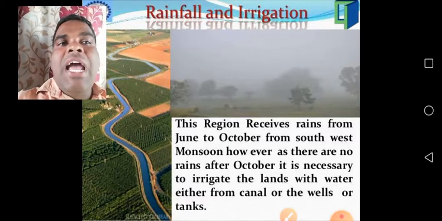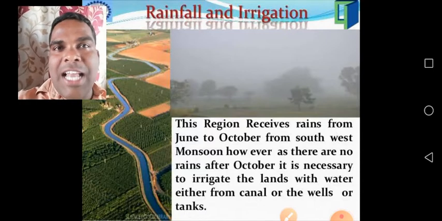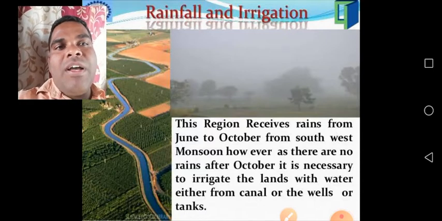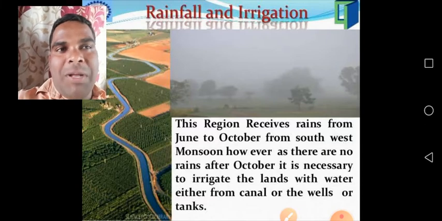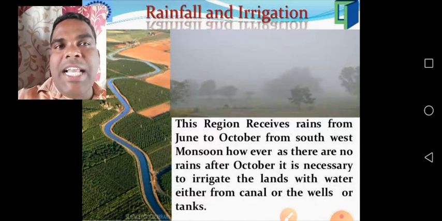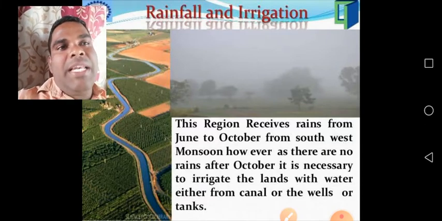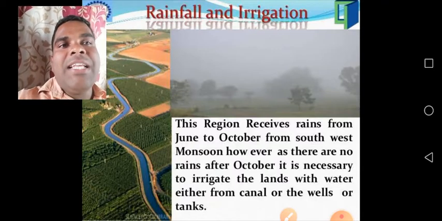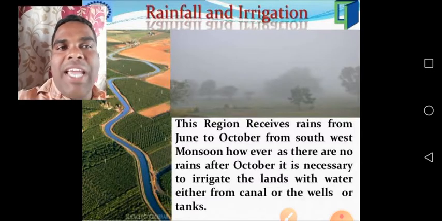However, as there are no rains after October, it is compulsory to irrigate the lands with water either from the canals or wells or tanks.